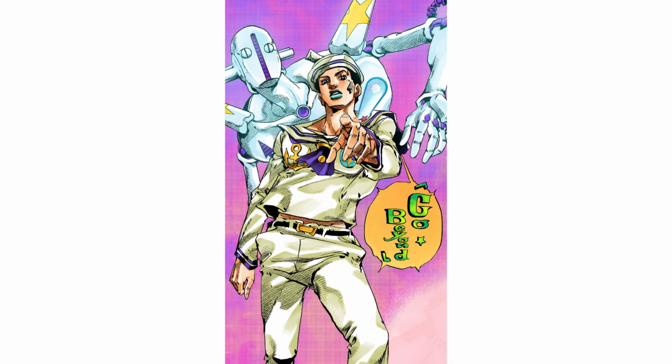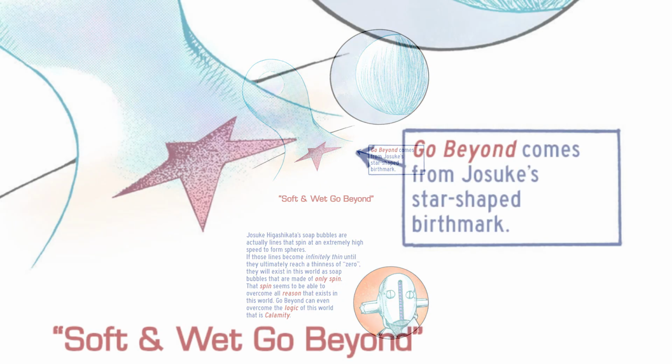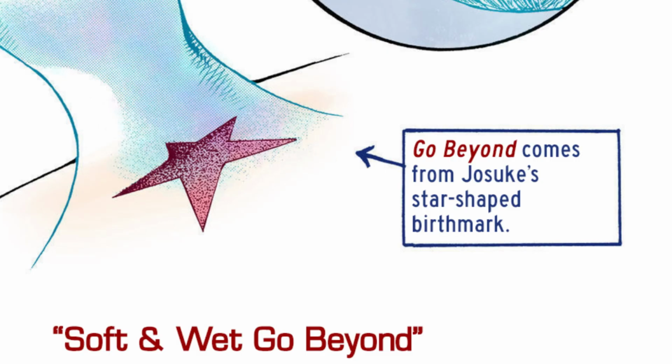You don't need to understand quantum mechanics to understand Go Beyond. All you need to do is understand Araki's explanation, and I'm here to help with that. This is the explanation which can be found in chapter 108 of JoJolion. Let's read it first and then we'll talk about it. Go Beyond comes from Josuke's star-shaped birthmark. Not his fingers or any other body part, but his star-shaped birthmark.